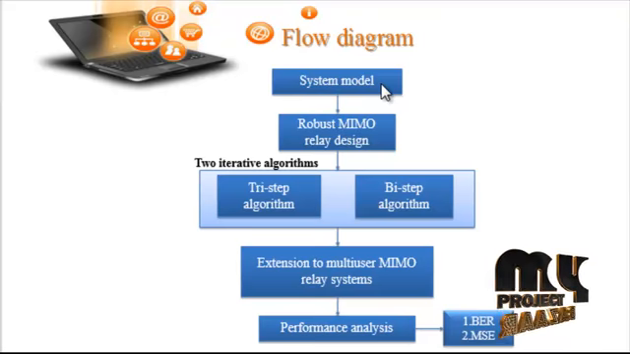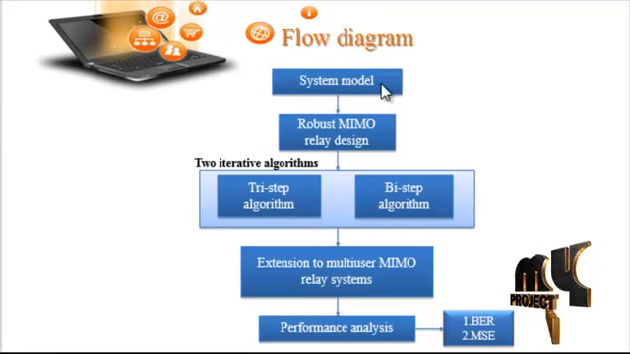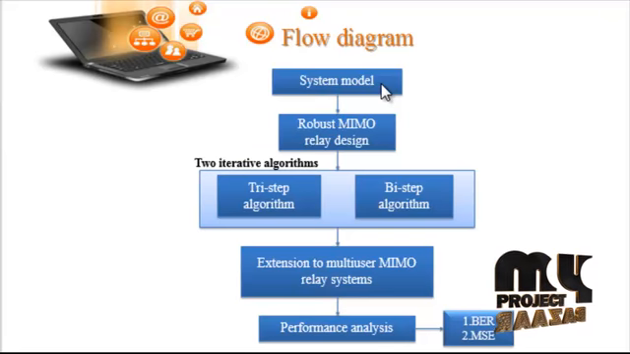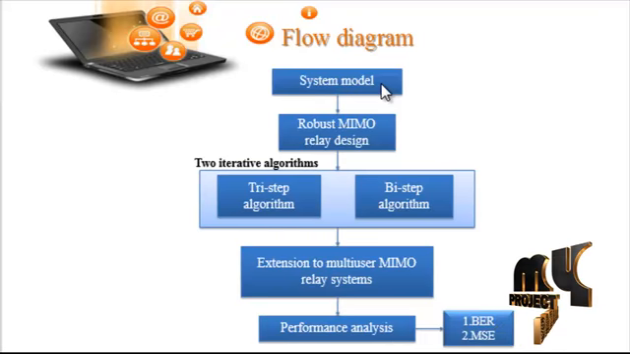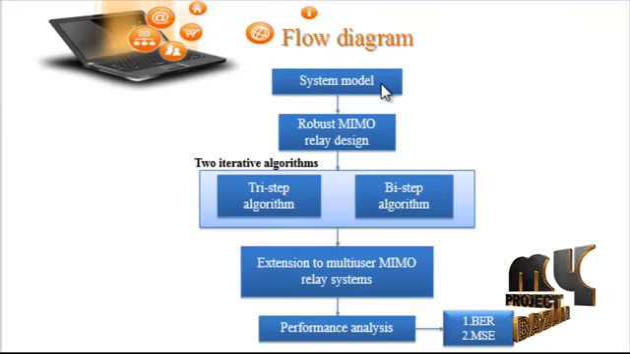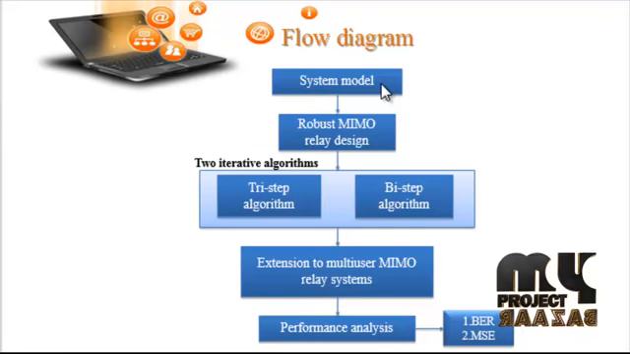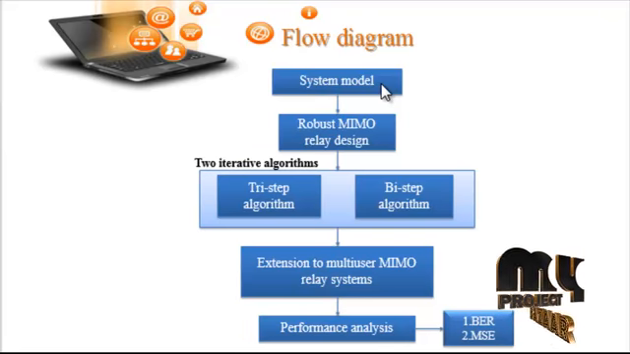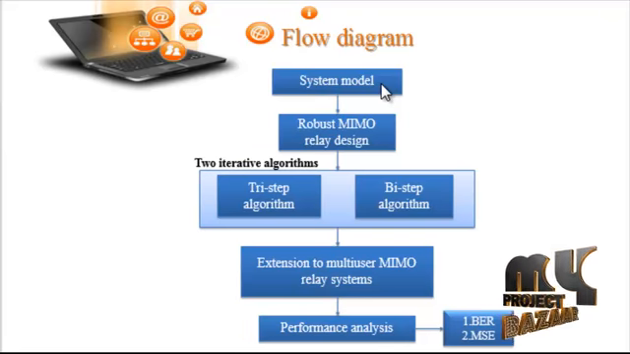In the system model, we consider a two-hop multi-user MIMO communication system, where K users, that is node i equal to 1 to K, transmit information to the destination node with the help of a relay node, that is a single relay. The ith user is equipped with N_Si antennas, i equal to 1 to K. The relay and destination nodes are equipped with N_R and N_D antennas respectively.